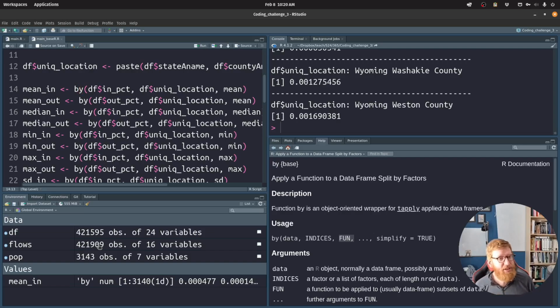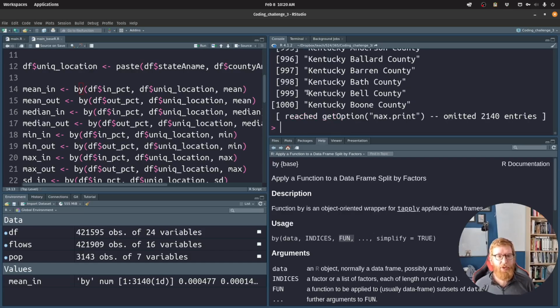But the good news is, since we have this unique location attached to this, so we look at names of mean in, we got all these unique locations, so we can use that to merge this back in with the population data so that we get something usable, right? So we're not just looking at 3,140 numbers, right? We can pull that back into our data frame and use it.